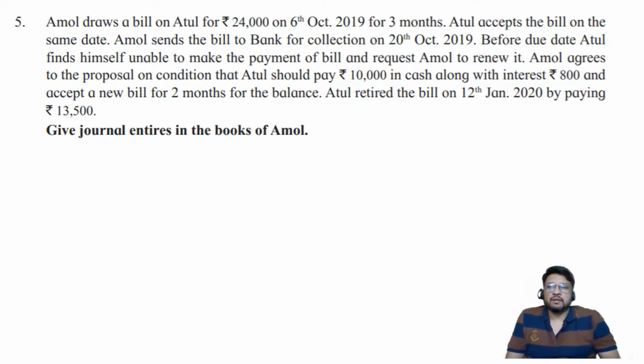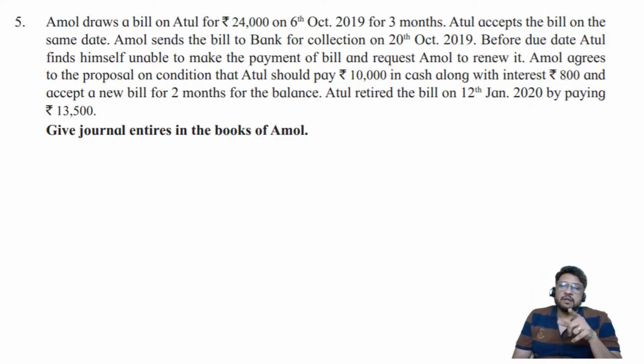Amol draws a bill on Atul for 24,000 rupees on 6th of October 2019 for 3 months. In the previous question they had not given us the dates, but in this question they have given us the dates. 6th October 2019 for 3 months. Atul accepts the bill on the same date. Amol sends the bill to bank for collection on 20th October 2019. Before the due date, Atul finds himself unable to make the payment of the bill and requests Amol to renew it.